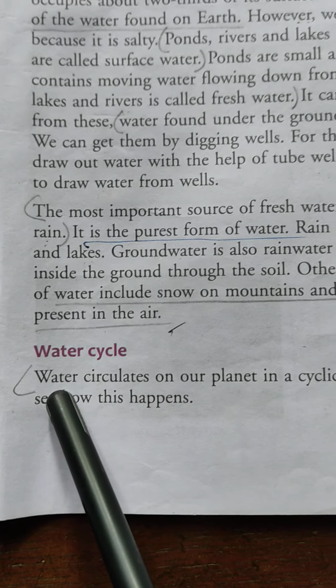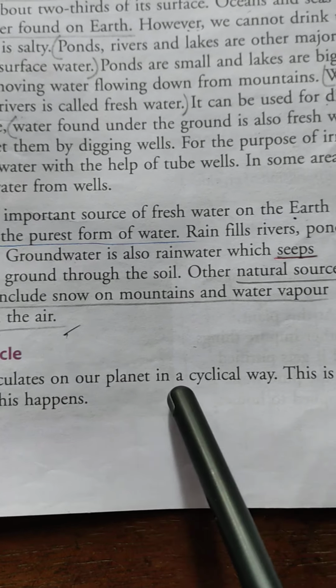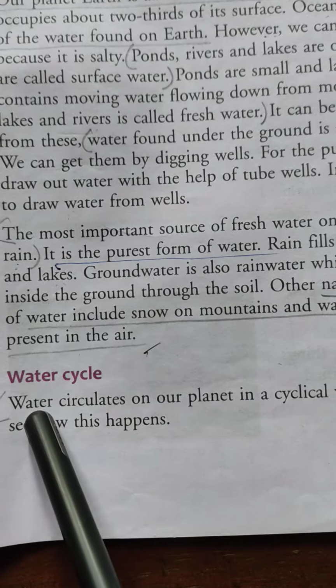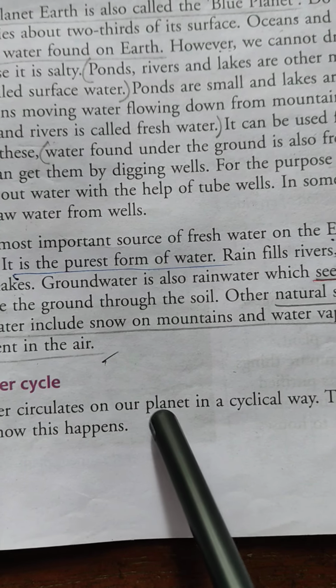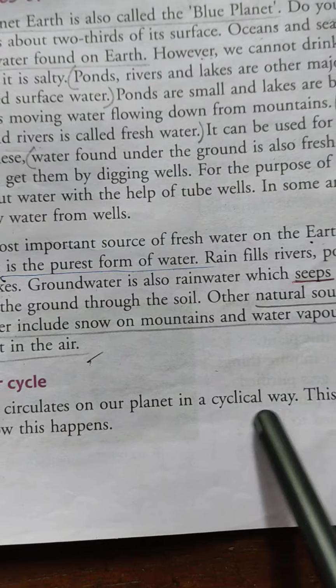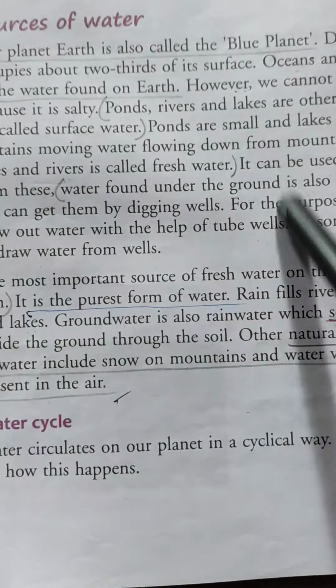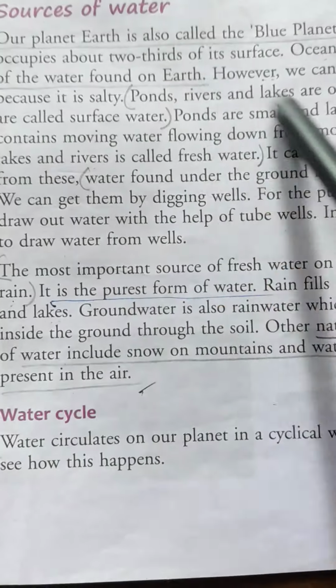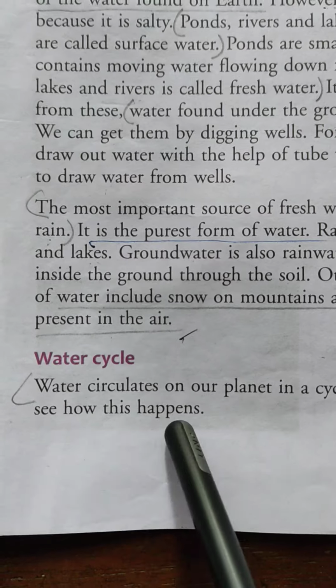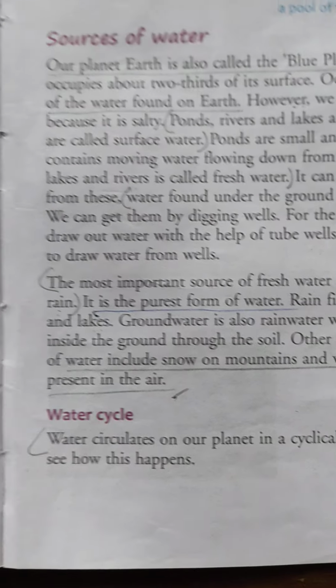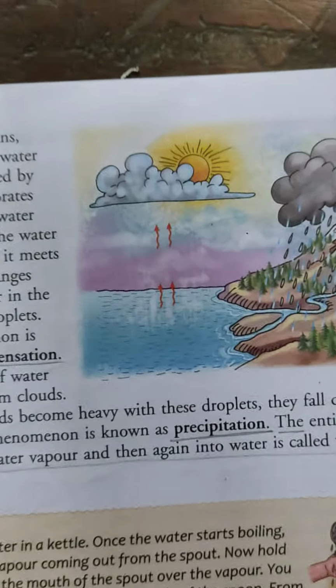See here written, water circulates on our planet in a cyclical way. Means water is turning continuously on the earth. Our planet is earth, no? In a cyclical way. Means like a cycle, water is moving or turning. Okay. This is called water cycle. Let us see how this happens. So go to next page and see how this happens.